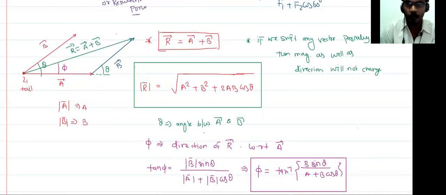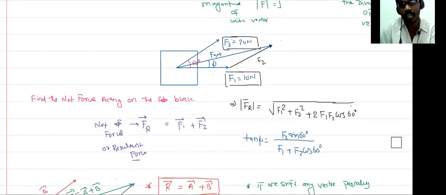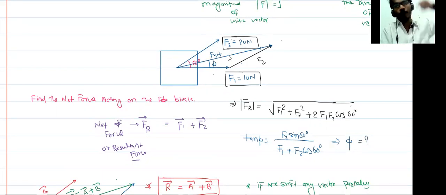Suppose the question asks for the net force acting on the block and in which direction, then you calculate tan phi and find phi. If a question asks only for the direction of this net force, then you find phi. If it asks only for the net force, then you find just that. But if a question asks for both things, then you have to calculate both. Is it fine?